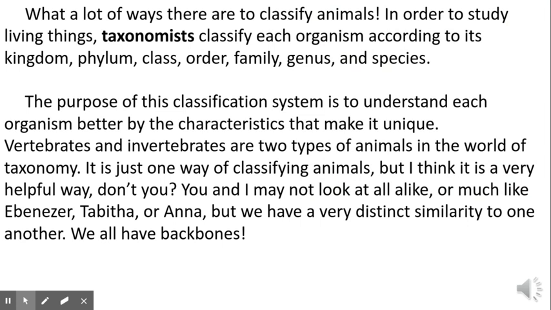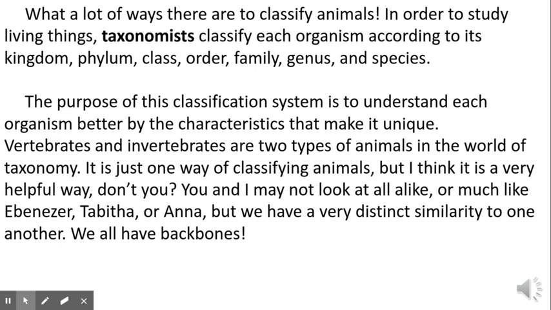What a lot of ways there are to classify animals. In order to study living things, taxonomists classify each organism according to its kingdom, phylum, class, order, family, genus, and species. The purpose of this classification system is to understand each organism better by the characteristics that make it unique. Vertebrates and invertebrates are 2 types of animals in the world of taxonomy. It's just one way of classifying animals, but I think it is a very helpful way, don't you?